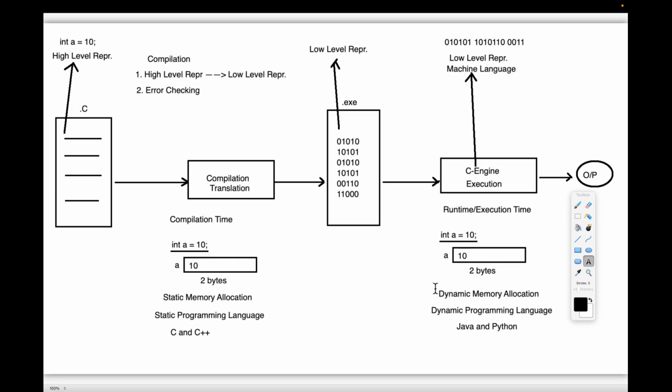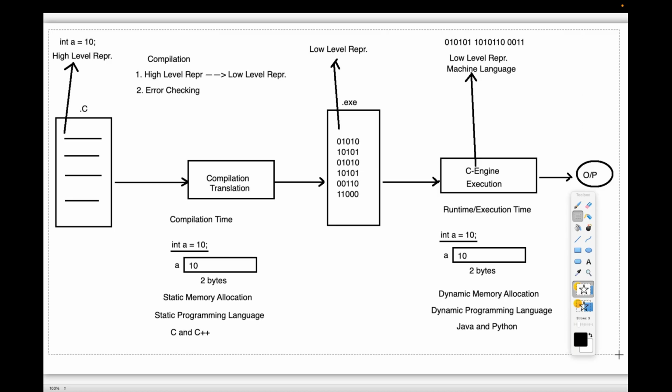Dynamic memory allocation is nothing but memory allocation at runtime. Static memory allocation is nothing but memory allocation at compilation time. Guys, are all of you getting clarity in this diagram? What is a static programming language and what is a dynamic programming language? Now you can say when a programming language is static and when it is dynamic. I'm going to provide this diagram in the document so that you are able to understand it. Anytime you open the document, you can see the content clearly.